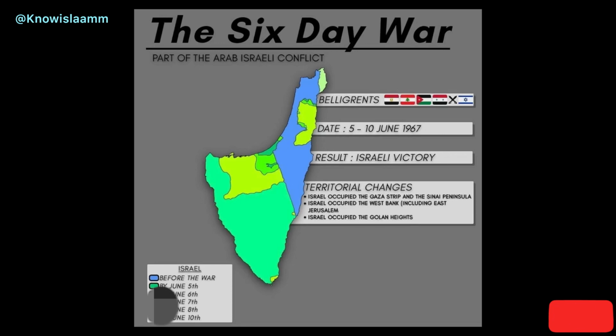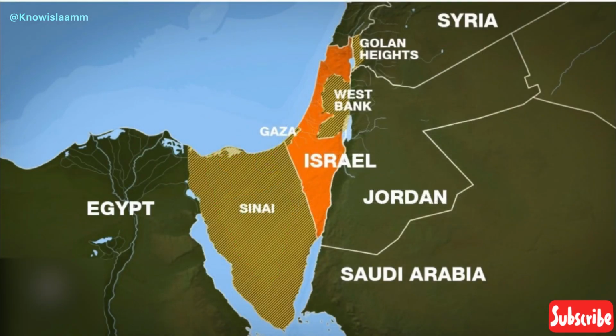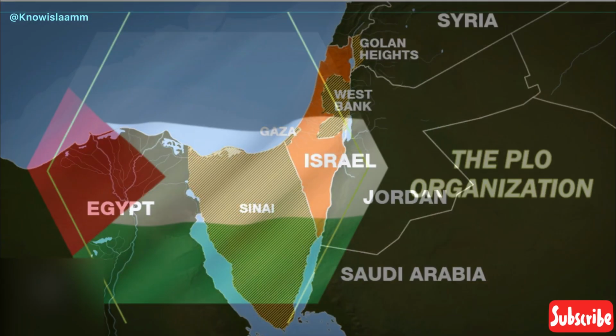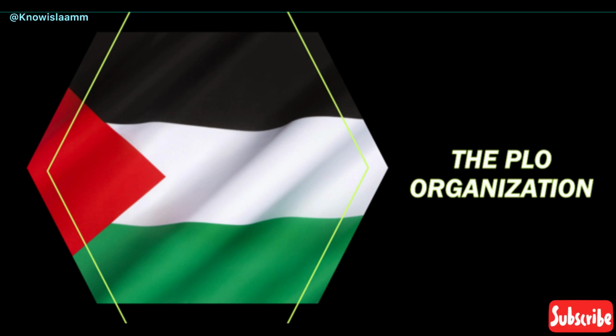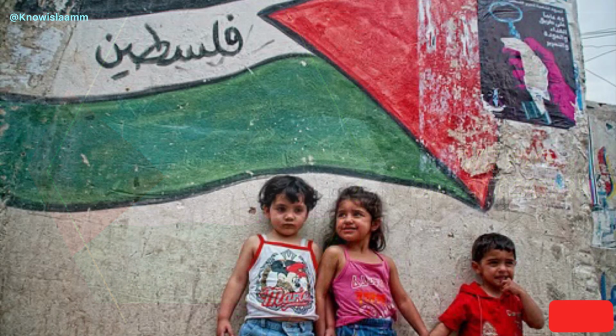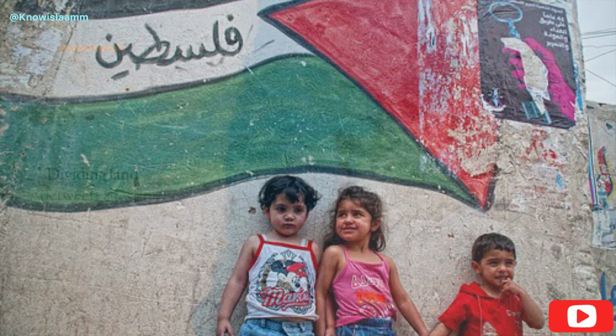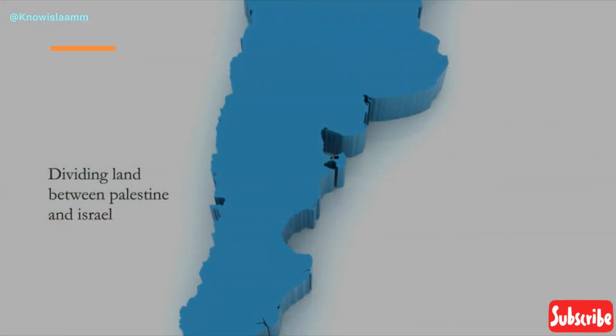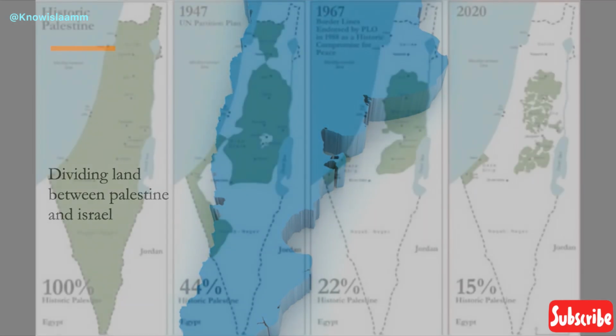Despite the absence of a formal peace treaty, things start simmering down. Then Israelis start settling into Gaza and the West Bank, resulting in an Israeli-Palestinian struggle that gives rise to the PLO, the Palestinian Liberation Organization. Their main goal: to liberate Palestine from Israel by any means necessary. Fighting goes on for years. The PLO eventually accepts dividing the land between Palestine and Israel, but the conflict doesn't end there.